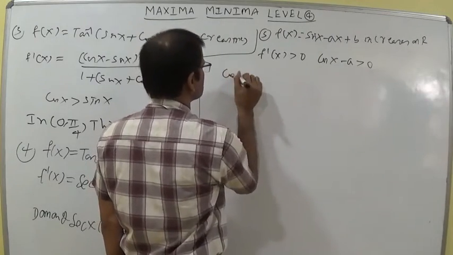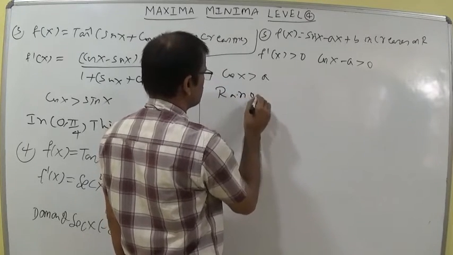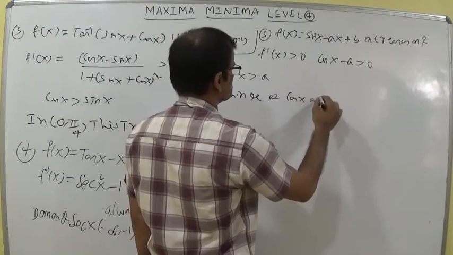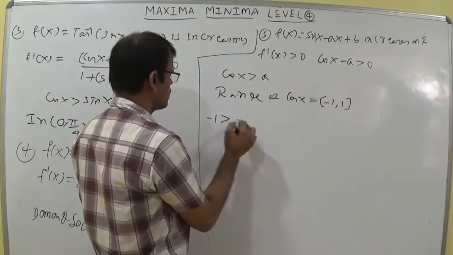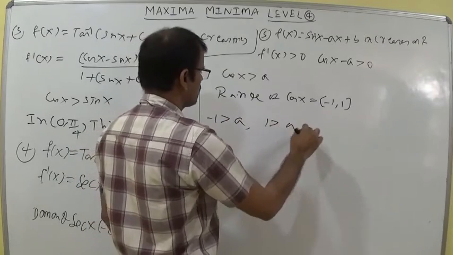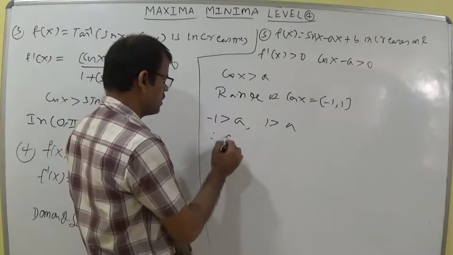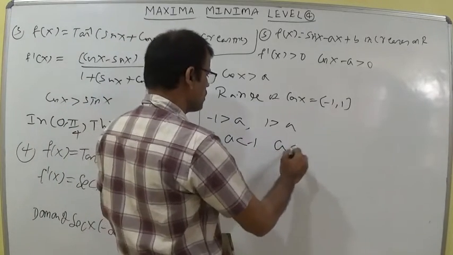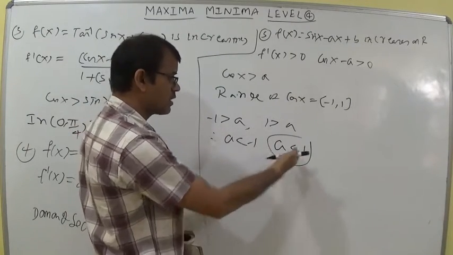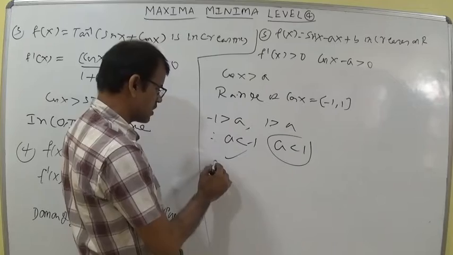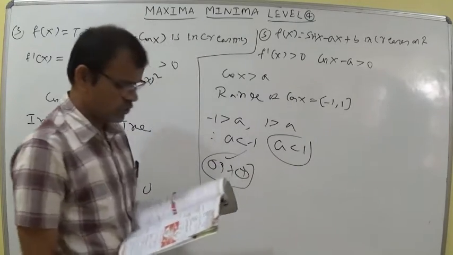So we can say here cos x is greater than a. The range of cos x is minus 1 comma 1. So minus 1 greater than a and 1 greater than a. What are we going to discuss? A less than minus 1. Sure. Therefore, here you can write a less than minus 1, and here a less than 1. A less than minus 1 is the right one. According to the options, it is verified as the fourth option.